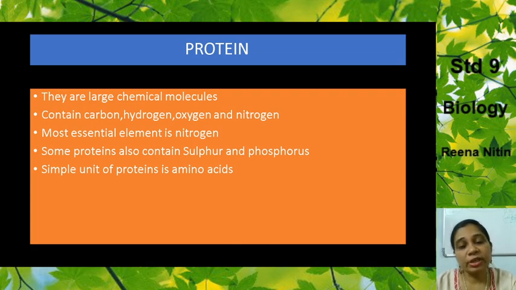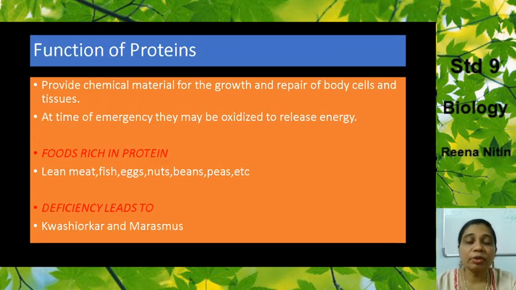The simple unit of proteins is amino acids. So how are these found in the human body? They are found in the form of amino acids. Now, what is the function of the proteins? The proteins provide chemical material for the growth and repair of the body cells and tissues.